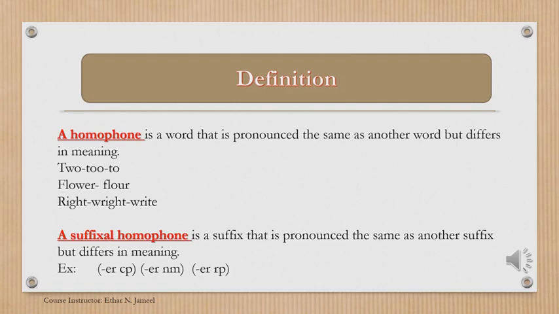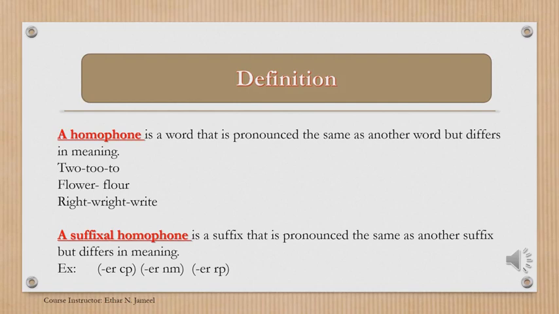Two, three: words with the same pronunciation but different meaning. Flower: two words with the same pronunciation but different meaning. Right. Again, three words with the same pronunciation and different meaning. So we have a lot of words like these, with the same pronunciation but different meaning. We call these words homophones.